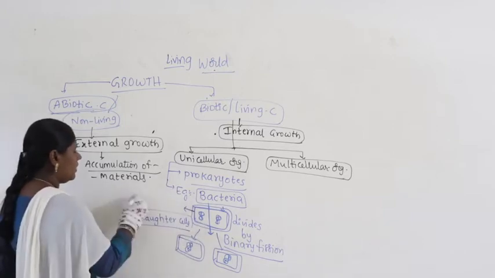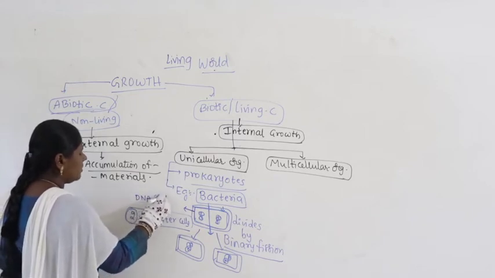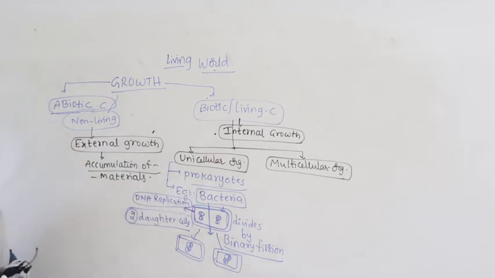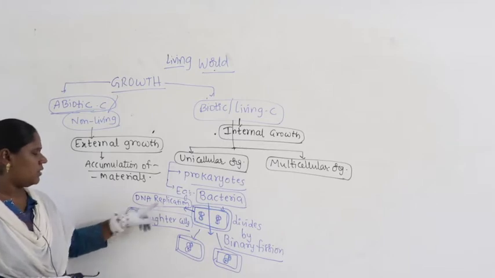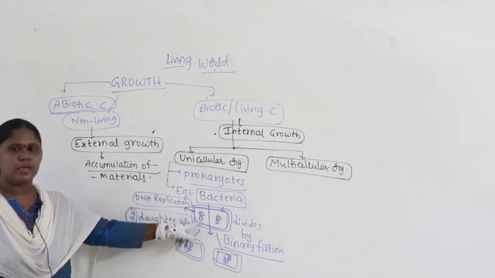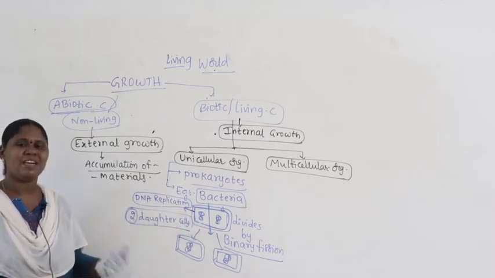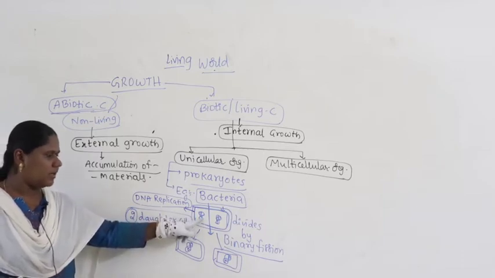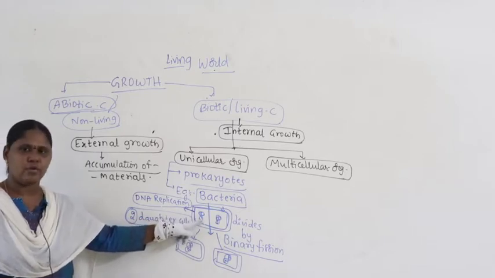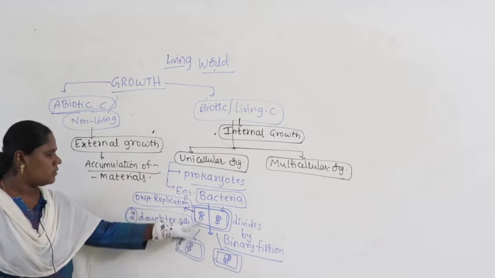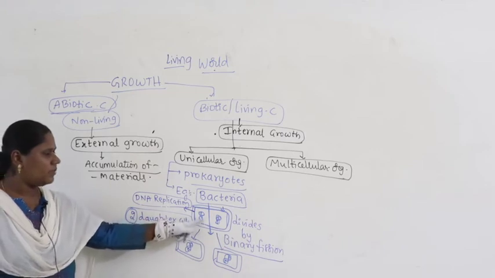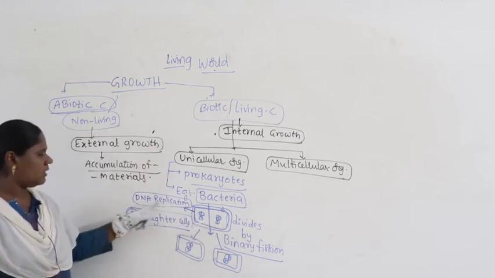How does replication of DNA occur? We are going to study that in the coming classes. DNA undergoes the process called DNA replication. What's the meaning of DNA replication? All of you know DNA is the genetic material. One copy of DNA undergoes duplication, means multiplies. One copy of DNA becomes two copies. It copies itself as it is and forms its own daughter DNA. That's why it's called replication. One DNA becomes two DNAs.